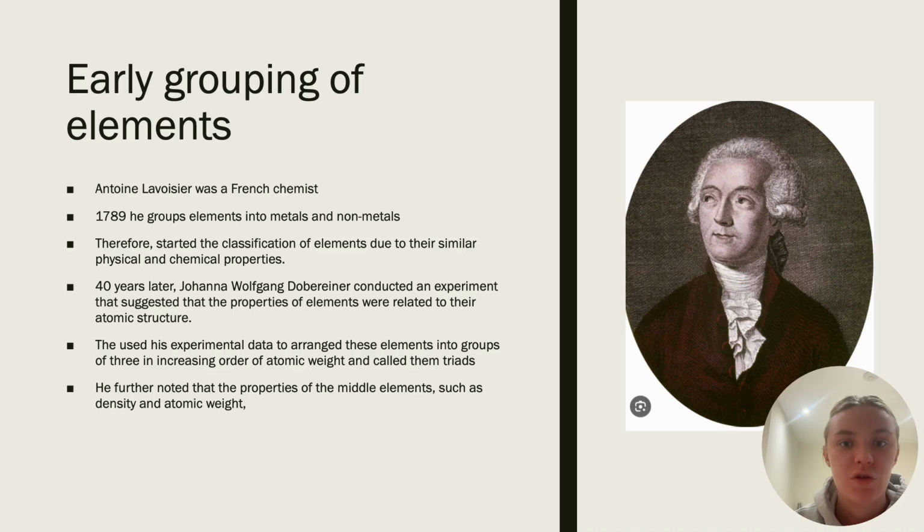40 years later, Johann Wolfgang Dobereiner observed similarities in physical and chemical properties of certain elements. This research was the first suggestion that properties of elements are related to their atomic structure. Johann used his studies to arrange these elements into groups of 3 in increasing atomic weight and called them triads.